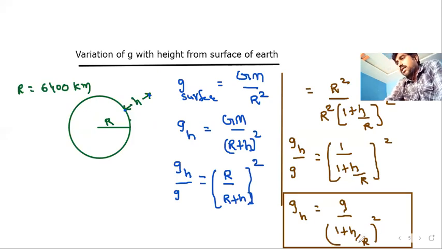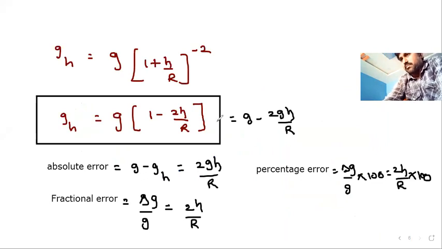Then R and R will cancel, 1 by 2. 1 plus 1 by 2 will be 3 by 2. 3 by 2 whole square will be 9 by 4. If it is reversed, it will be 4g by 9. At a height R by 2, what is the value of g? 4g by 9, not 0. If the calculation is very difficult in this particular case, then only we can use this equation, but in most cases they give the second equation. So this is how the g value varies with height.